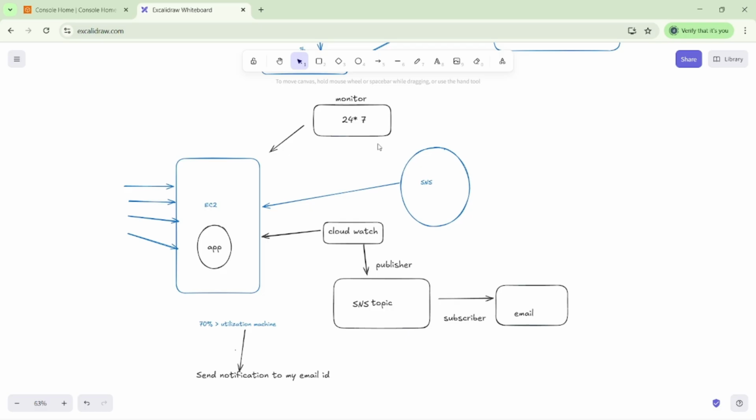What is the purpose of CloudWatch? It is used to monitor AWS resources we created in our AWS account. Then it collects and tracks metrics data, monitors log files, sets alarms, and automates responses based on predefined policies. These are the features of CloudWatch.